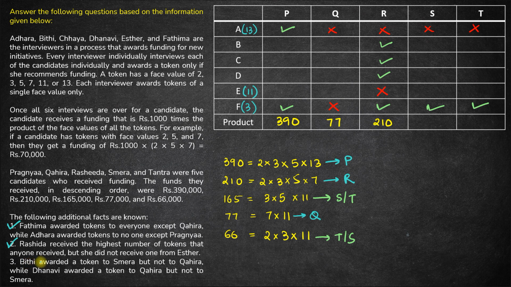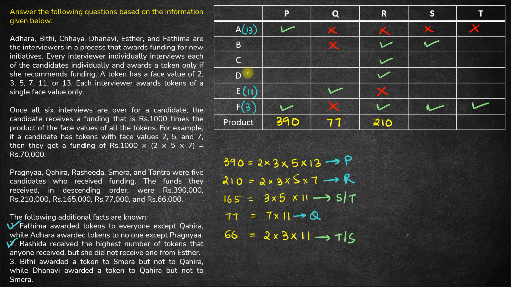Third point, Bithi awarded a token to Smera. So B gave a token to S for sure. Okay, fine. But not to Qahira. So B does not give a token to Q. Okay, fine. So Q receives a total of 2 tokens, 7 and 11, right? So Q receives a token of 11 from E for sure. Now Q receives a token of 7 as well.